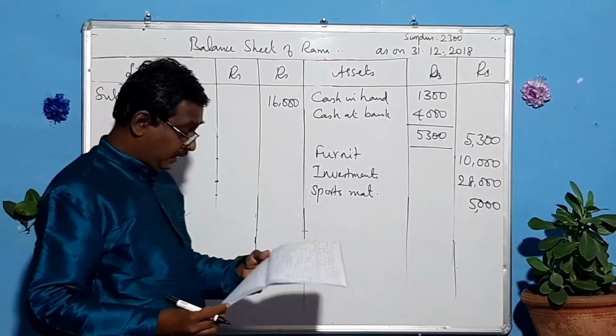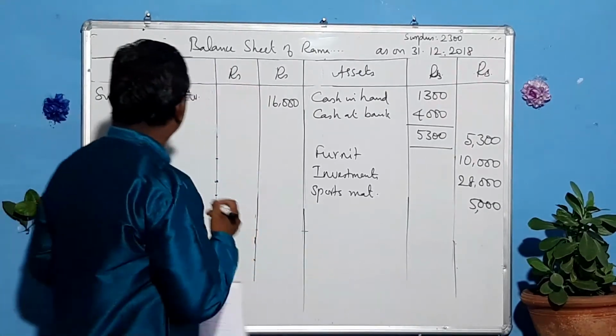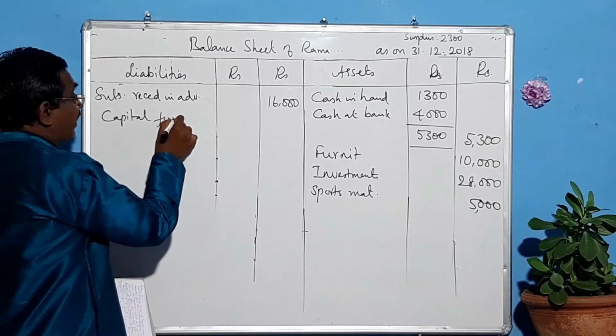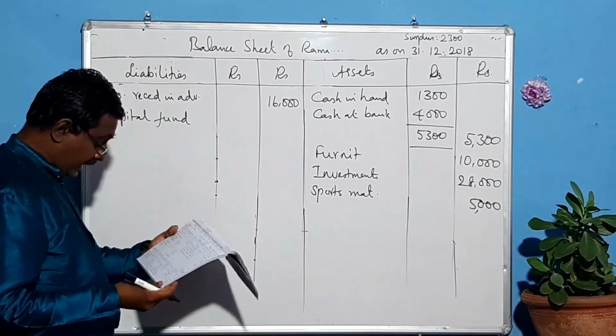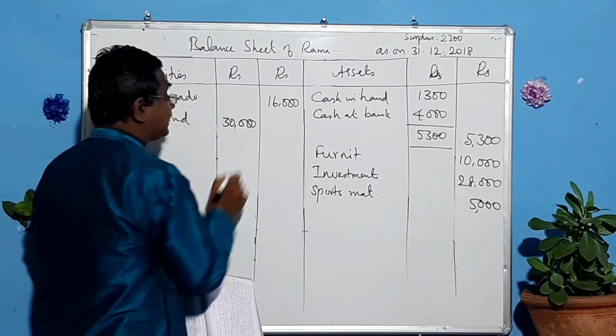And that's all. No other fund like that. Then let us go to the capital fund. They have given the capital fund. How much is that? It is 30,000, given in the adjustment.